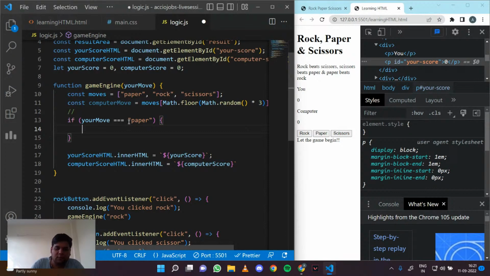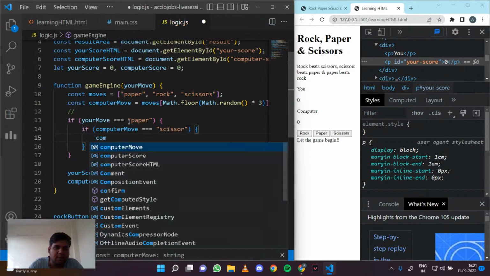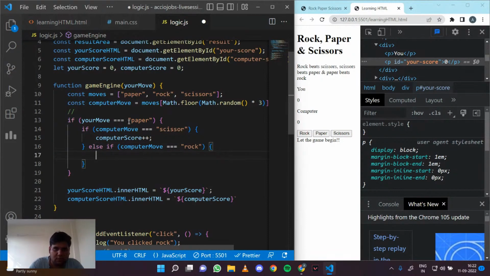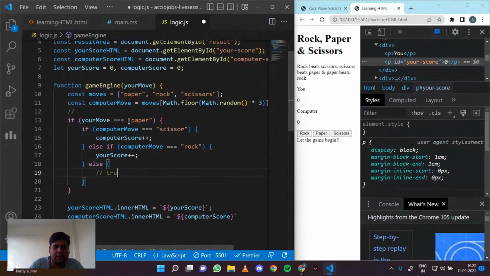So if computer move is equal to, let's say, scissors, then computer score will be incremented, because computer won. Else, if computer move was equal to rock, then I won because paper beats rock, so your score will be updated. Else it is a tie, nothing happens.